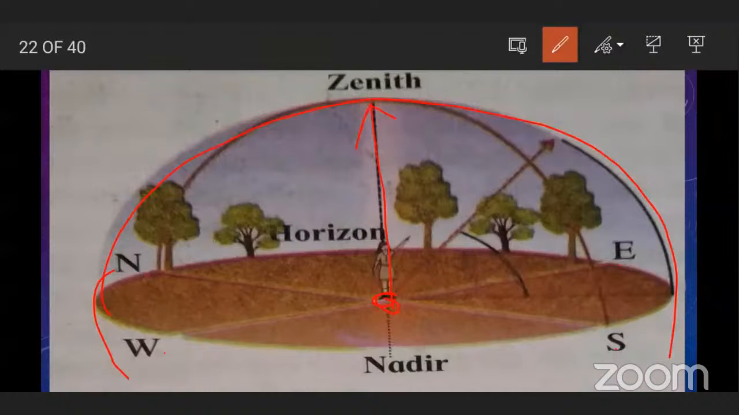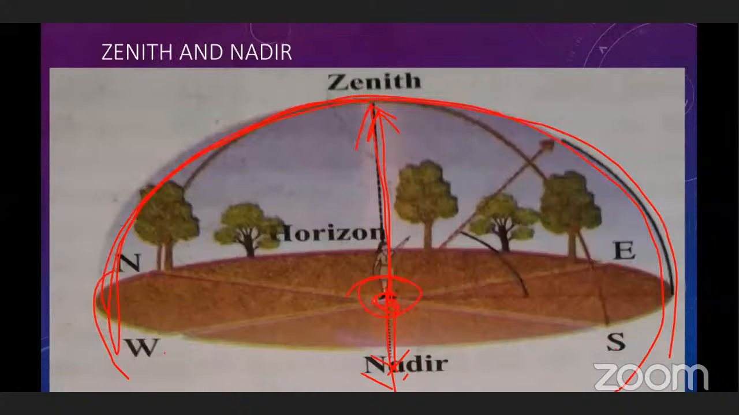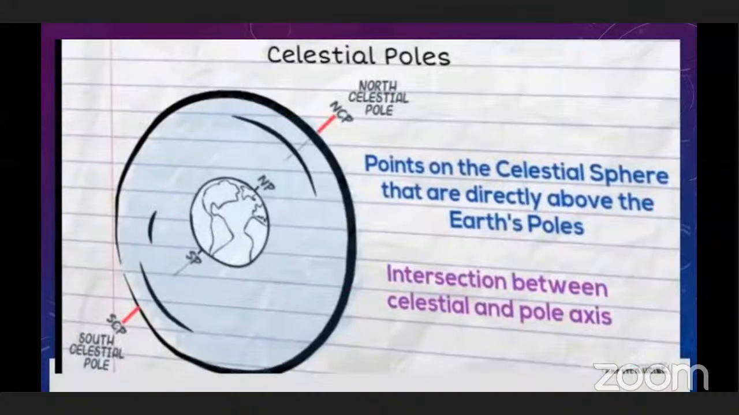And while standing on the ground, the point on the celestial sphere exactly below our feet is called nadir. See, this is the celestial sphere. We are here, and the point above our head is zenith, and the point below our foot is nadir. Clear these two concepts? Clear now? Yes. Okay, next one.